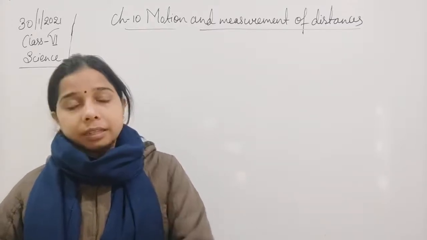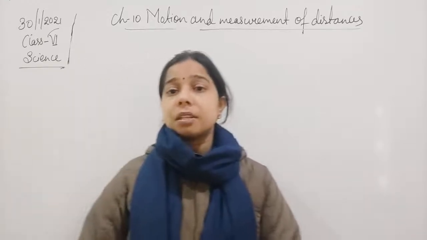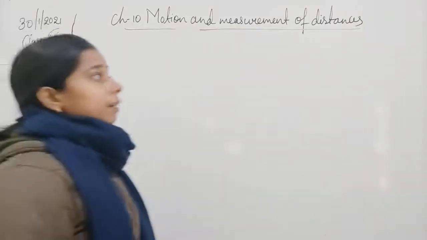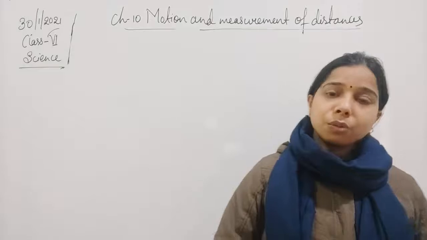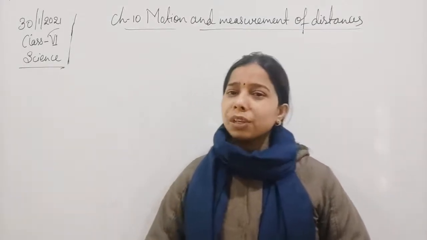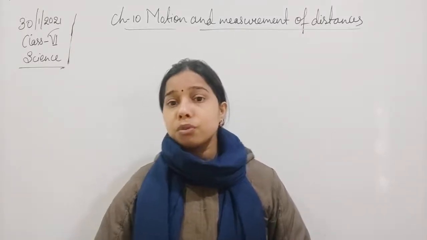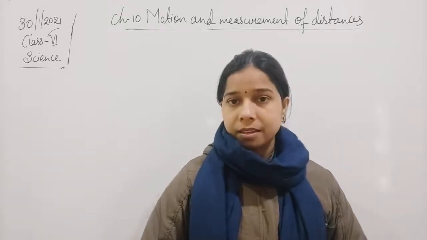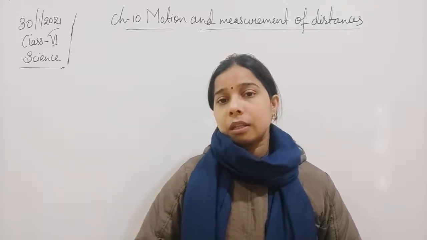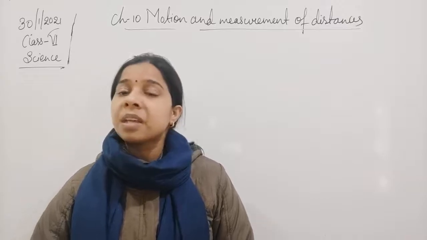Now the unit of length is the meter, and it is represented by a small m. Likewise, the SI unit of time is the second, and we mention the second by a small s. Time is measured in seconds, not in hours or minutes. Although hour and minute also exist, the standard unit is the second only.